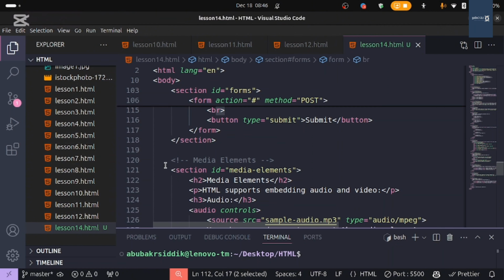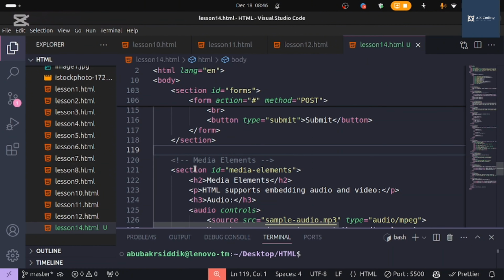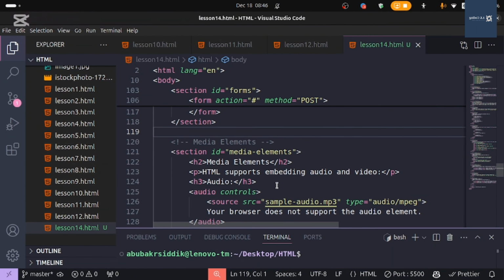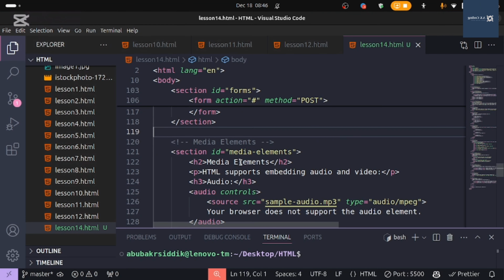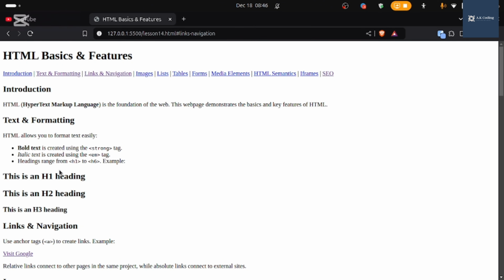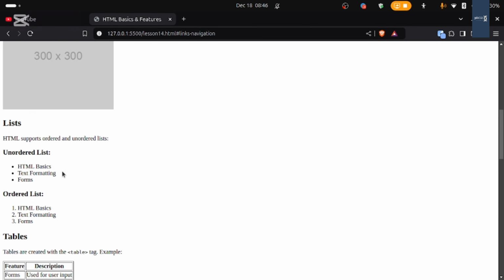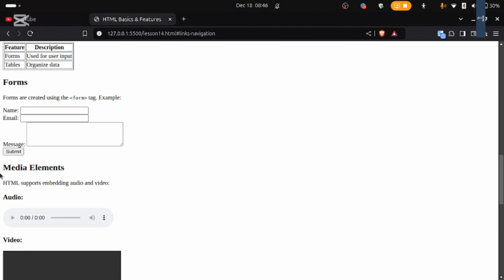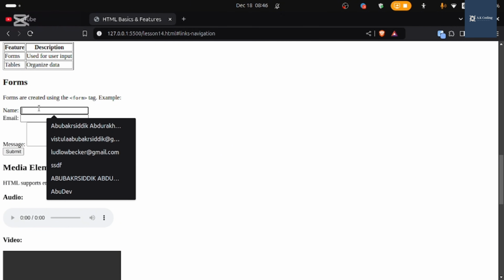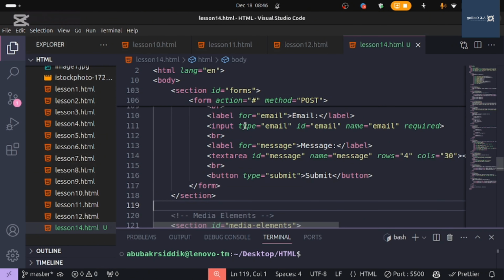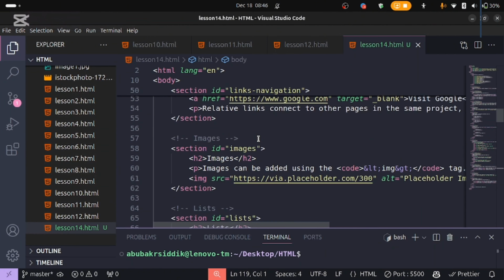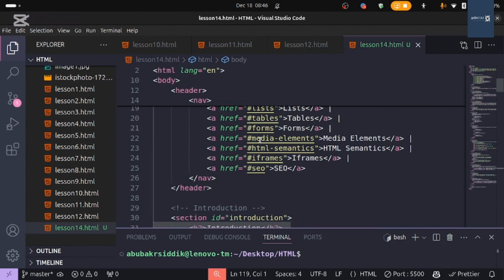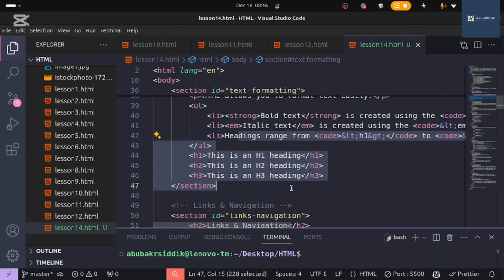After that we have media elements, where a section comes again in order to divide the sections, which is this one in the browser, like media elements. Which one? This one, right? So we have already seen the others too. Okay, so we have seen this one, right?